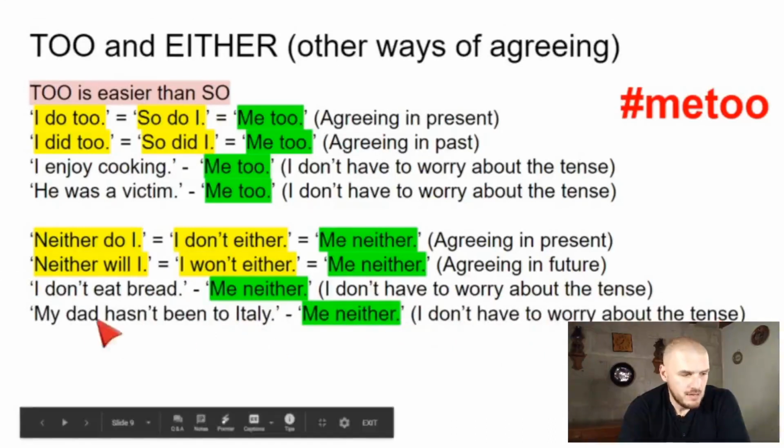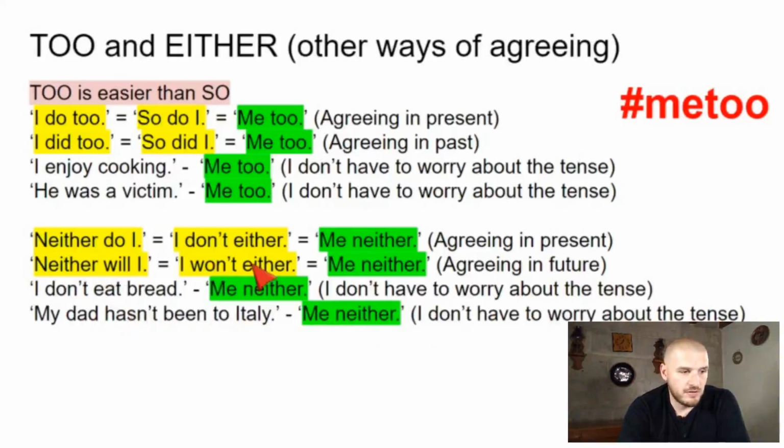I can say, so it says my dad hasn't been, so this is present perfect. So I could say, neither have I, or I haven't either. Or I could just keep life easy and say me neither.